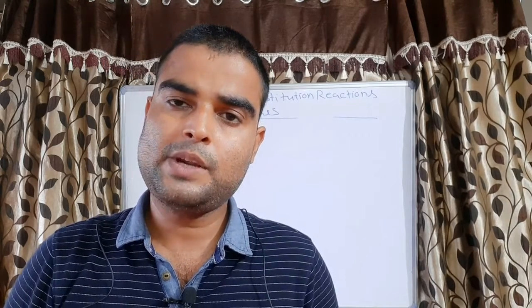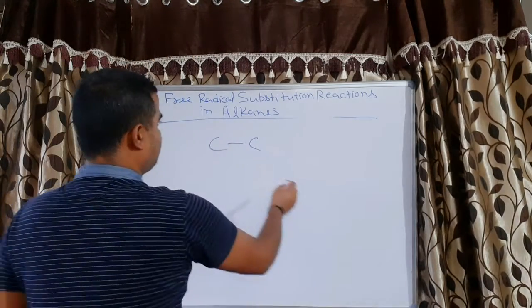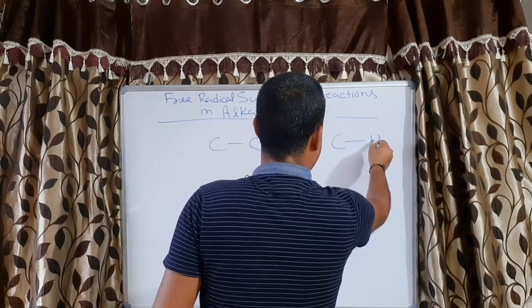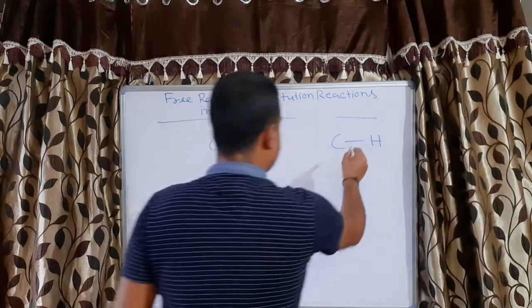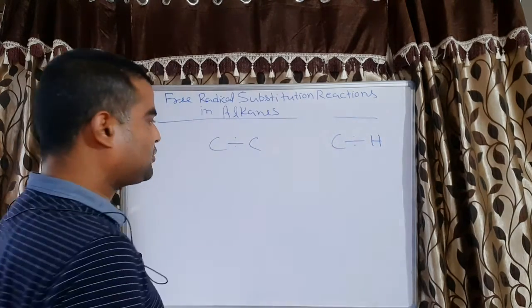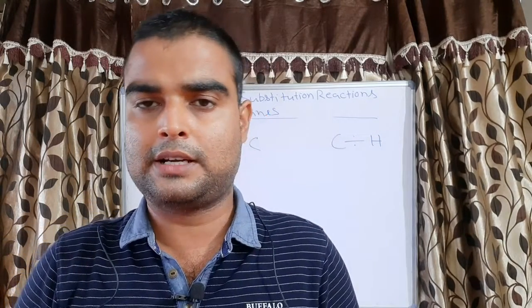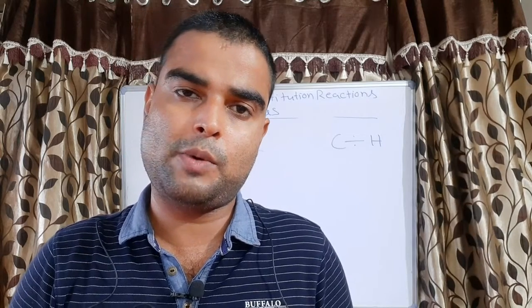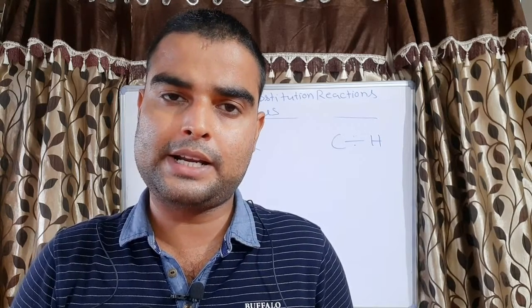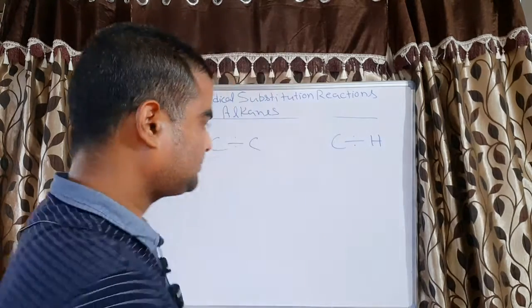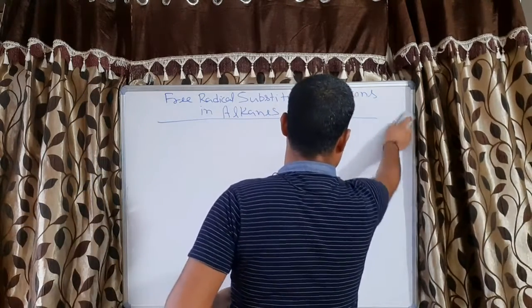Second thing, why is it free radical? As I told you, in CC sigma bond and CH sigma bond, in both sigma bonds the shared electron pairs are in between. Since shared electron pairs are in between, these bonds will undergo homolytic fission, and when a bond undergoes homolytic fission, it will give free radicals. That's why it is called free radical substitution reaction. So one by one we will study free radical substitution reactions.